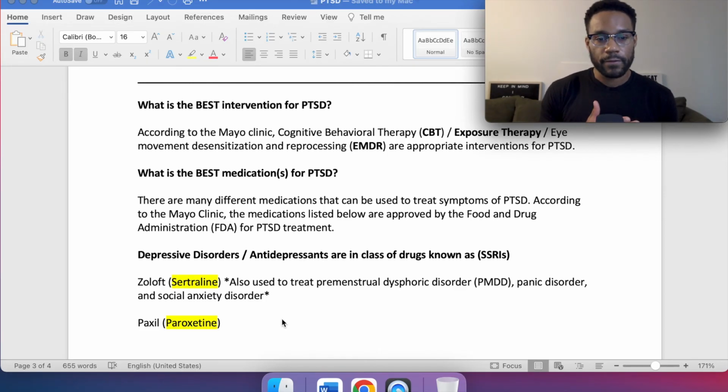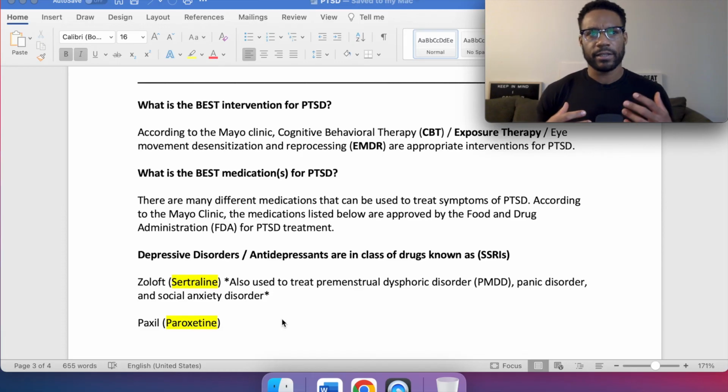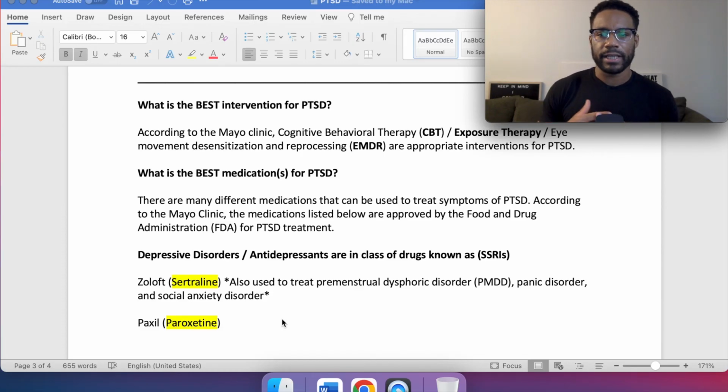But Zoloft and sertraline and Paxil or paroxetine, those are the main medications we want to pay attention to. If we get a question like, hey, the person is experiencing symptoms of PTSD, what medication are they most likely taking or most likely to be prescribed? We want to go with these 4 right here. And again, it's the same medication, but these are just the generic names.